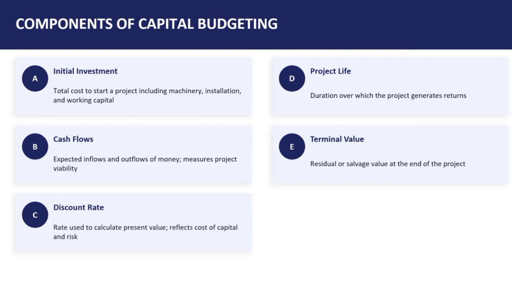Then discount rate. This is the rate used to calculate the present value of future cash flow. It reflects risk and cost of capital. Fourth one is project life. This is the time period during which the project will generate income. Then last one is terminal value. Terminal value is the value at the project end, like a resale value of machinery, salvage value, or scrap value.